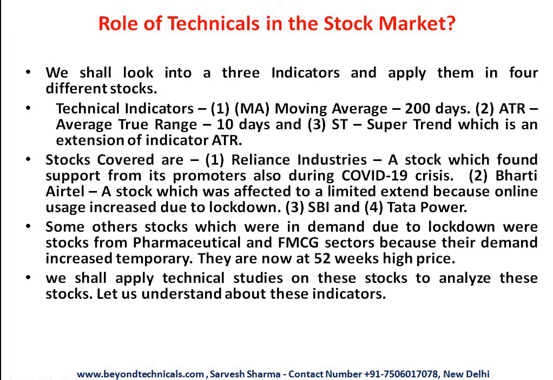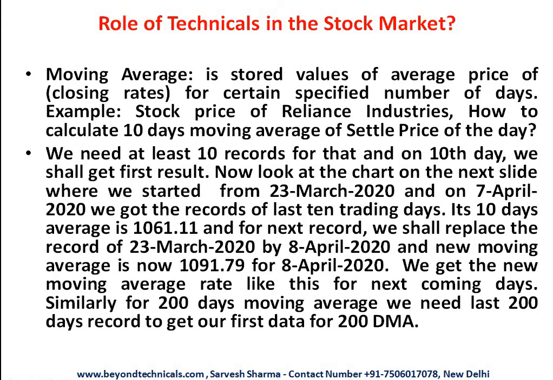But before we do that, let's understand what is moving average, what is average true range, and what is super trend. Moving average is the average price of the last n number of days. Let's suppose you want to go for 10 days, so it is going to be the average price of the last 10 days. That means in order to calculate the 10 days moving average, you should have at least the last 10 days' record. In this example, we shall take Reliance Industries.